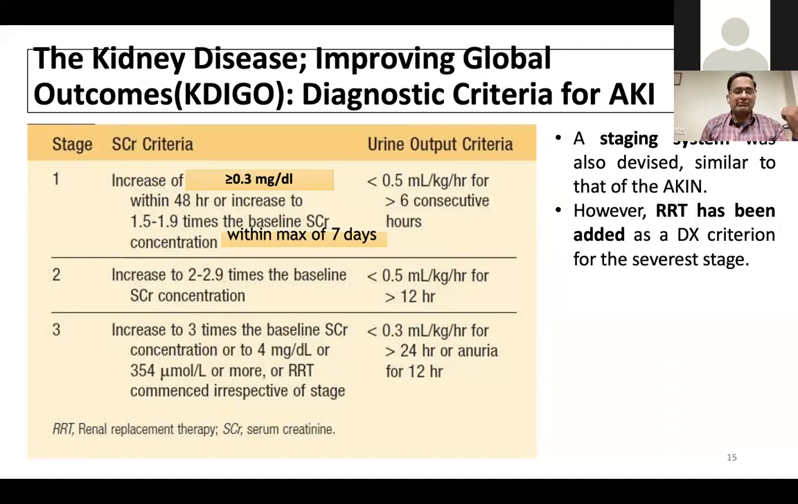If we do not know the baseline creatinine, it will be difficult to say whether the patient has AKI or CKD. So further evolution, and additionally the anuria will be in stage 3. RRT, renal replacement therapy, those who go into dialysis will be stage 3 of acute kidney injury.